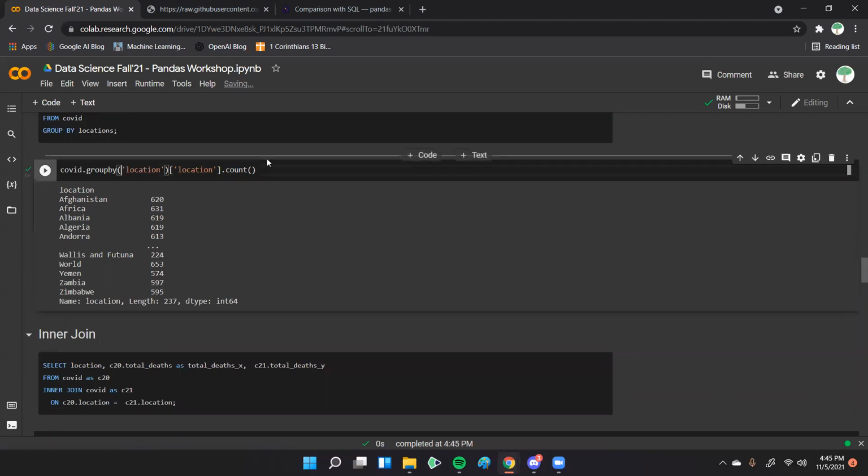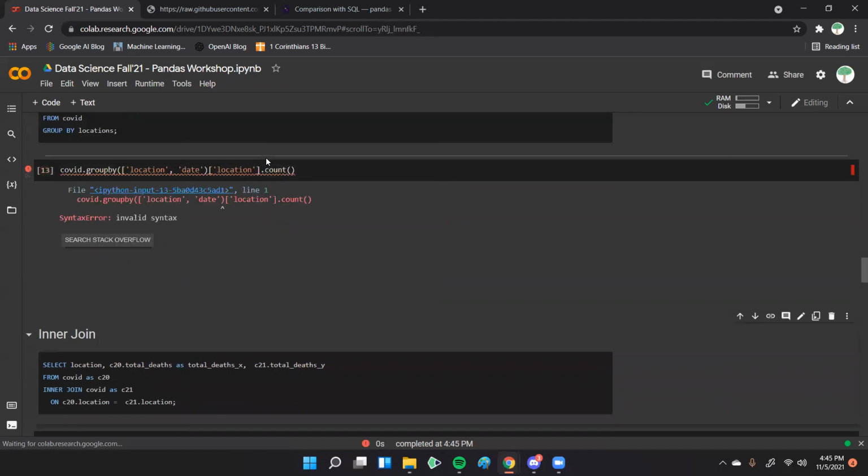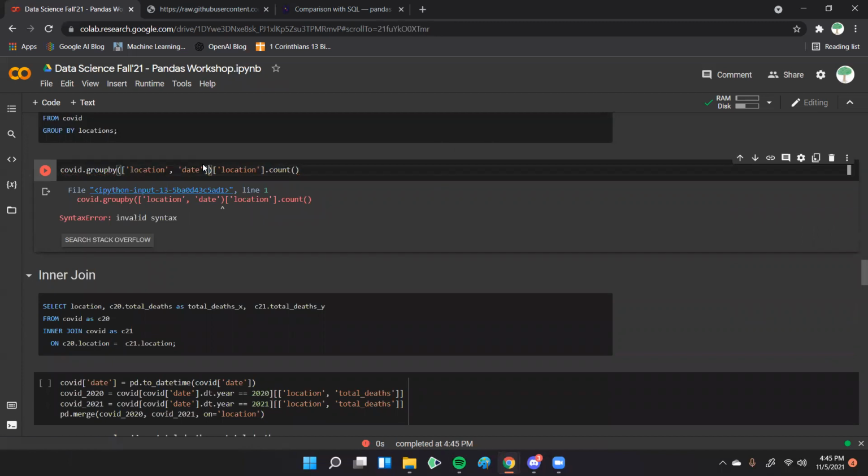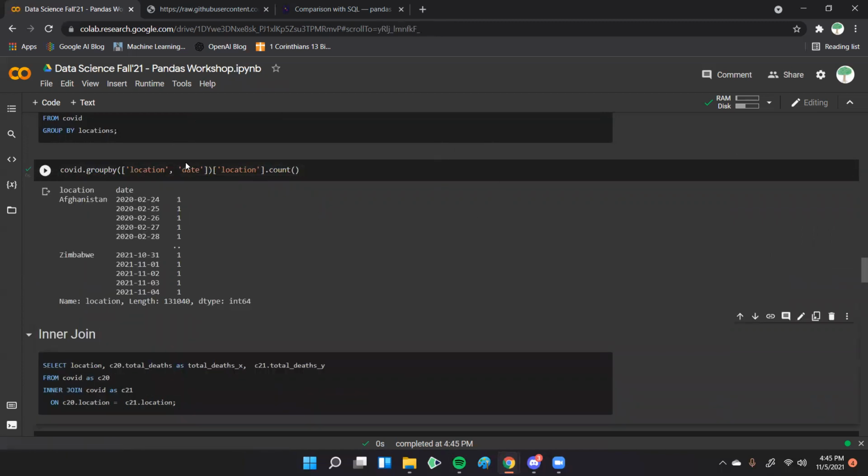And you can also do some more advanced group bys. We can do location and date. And this would group it by two different column values, so by location and by date.